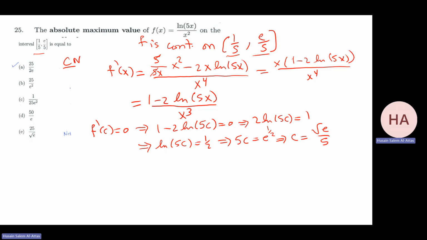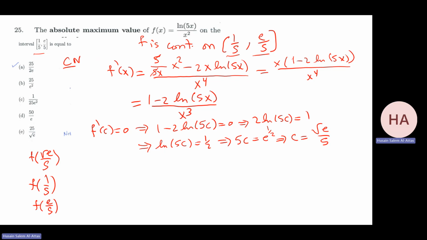What about if f prime does not exist? That means x equals 0, which is not in this interval, actually not in the domain of the function. So I will not consider it. So I need to check f at root e over 5, f at 1 over 5, and f at e over 5.